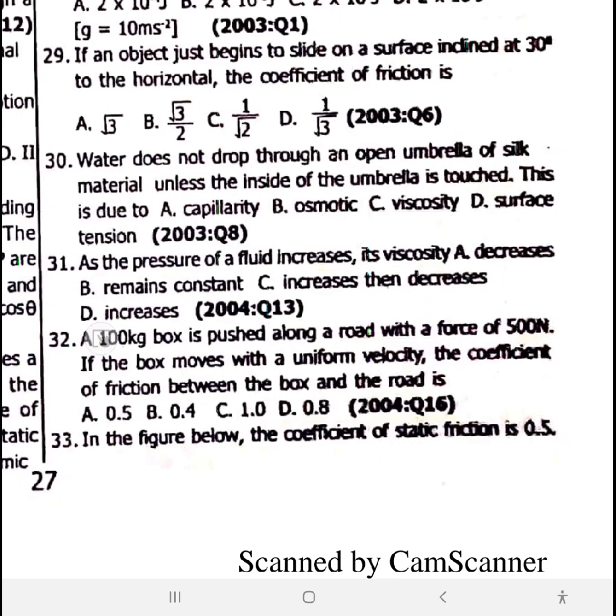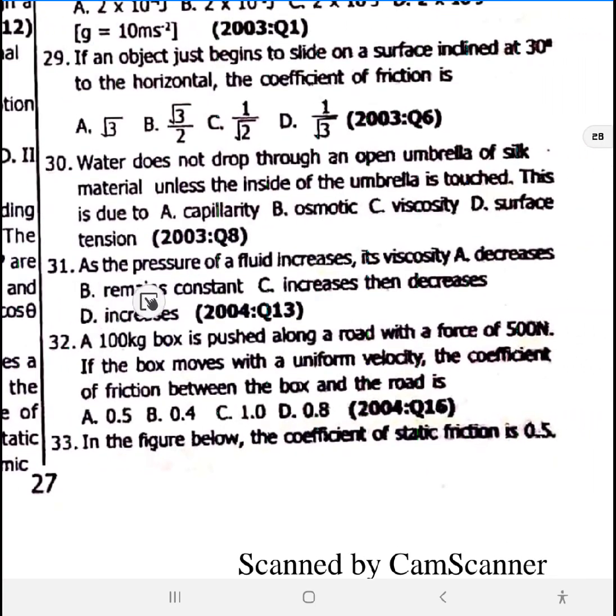Actually, what will happen is that the viscosity will decrease. If you increase pressure, viscosity will decrease. But most times it is negligible, except it's of high pressure. So take note. So normally the answer is supposed to be decrease, which is 31, which is option A.